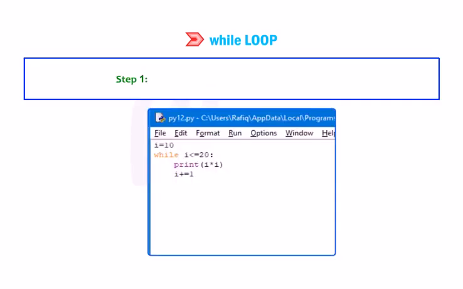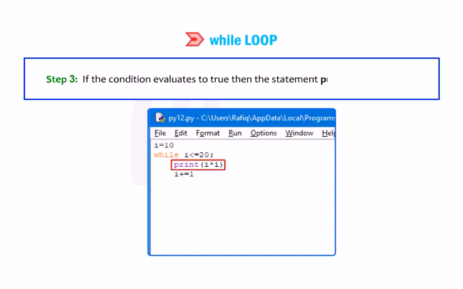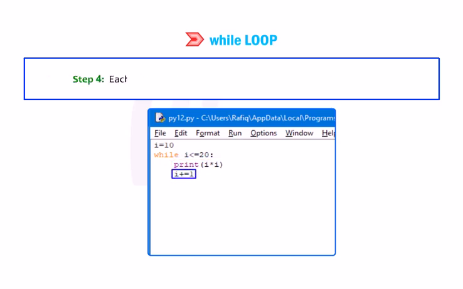Step 1. The variable i is assigned an initial value 10. Step 2. The condition i is smaller than 20 is checked. Step 3. If the condition evaluates to true, then the statement print i into i is executed. Step 4. Each time the loop executes, the value of i is incremented by 1.